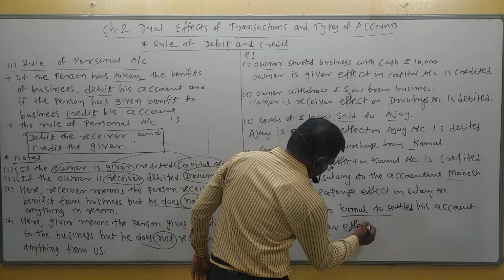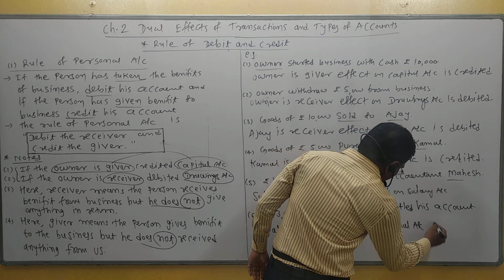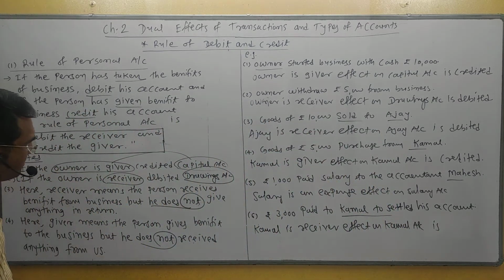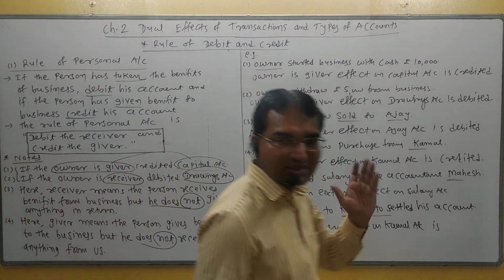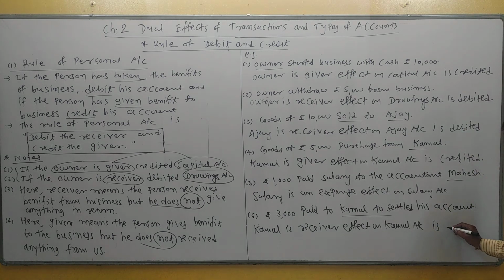Effect on Kamal's account. Is Kamal's account debited or credited? Very simple rule: receiver means debited. So Kamal's account is debited.